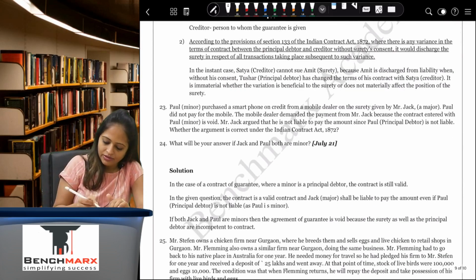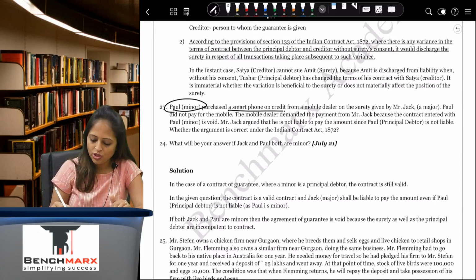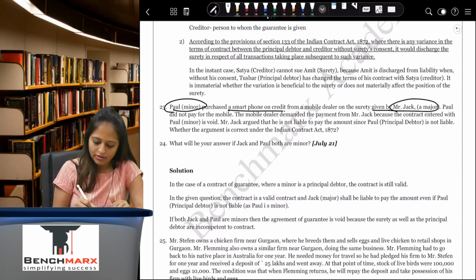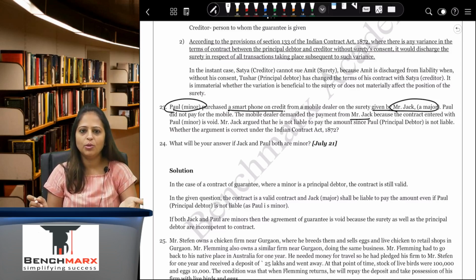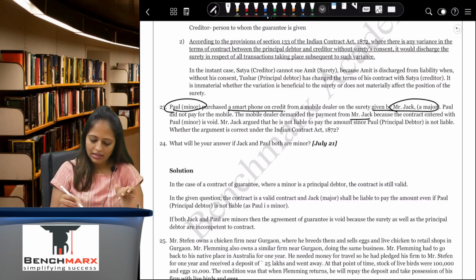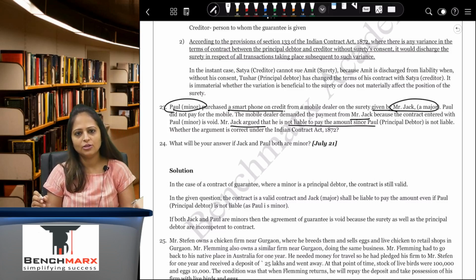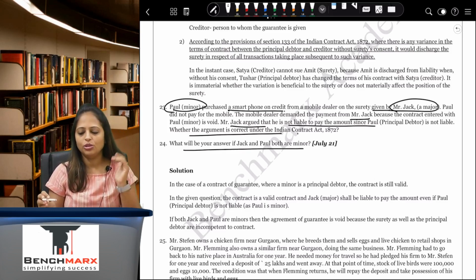Paul, a minor, purchased a smartphone on credit from a mobile dealer on the surety given by Mr. Jack, a major. Paul did not pay for the mobile. The mobile dealer demanded the payment from Mr. Jack because the contract entered with Paul, the minor, is void. Mr. Jack argued that he is not liable to pay the amount since Paul, the principal debtor, is not liable. So he's like, if he is not liable, how will I be liable? Correct? Whether the argument is correct, what will your answer be if Jack and Paul both are minors?